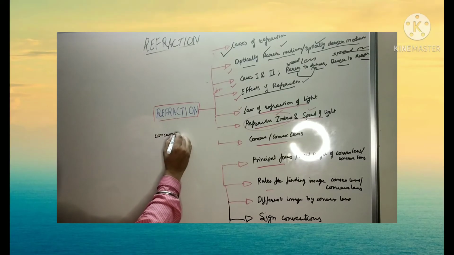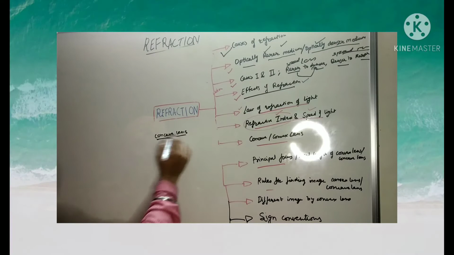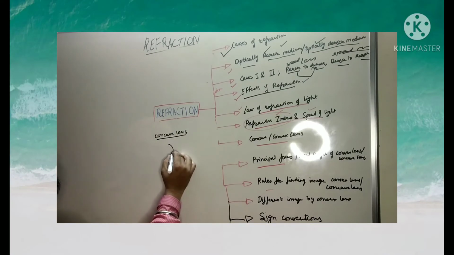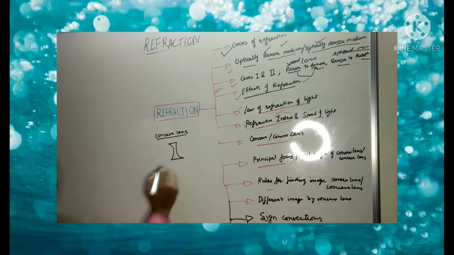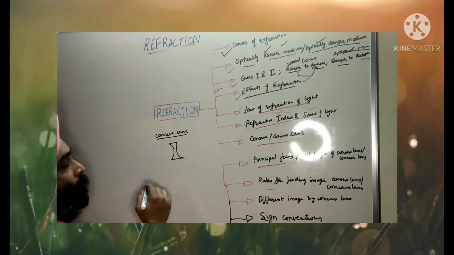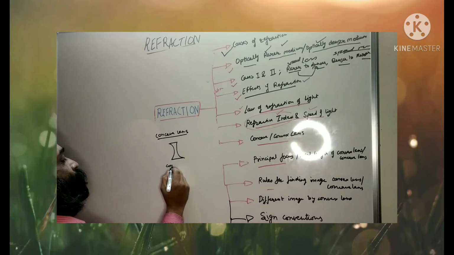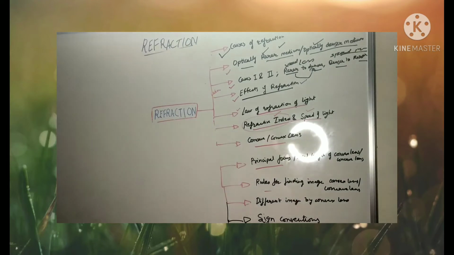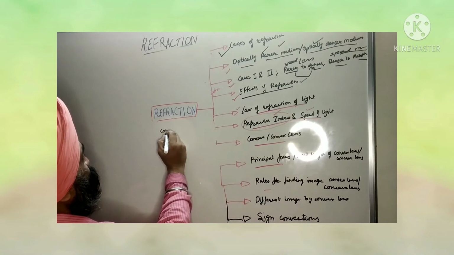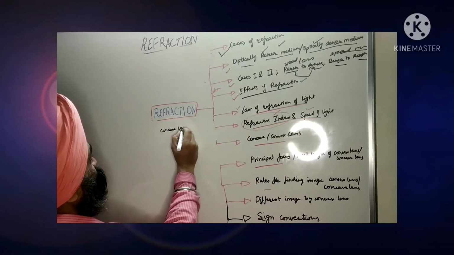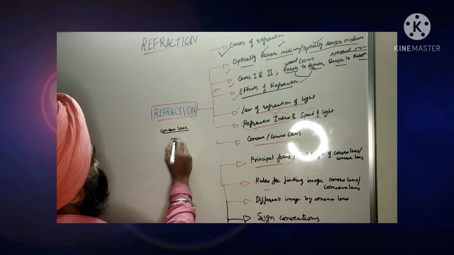Concave lens होता है आपका इस तरह से, ये अंदर की तरफ है. Yes, this is a concave lens. And what is a convex lens? So concave lens के बारे में आपको बता रहा हूँ. Concave lens is like this.